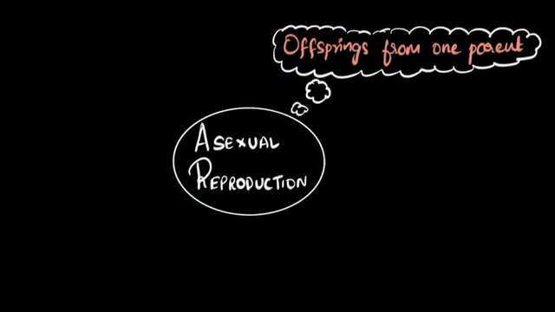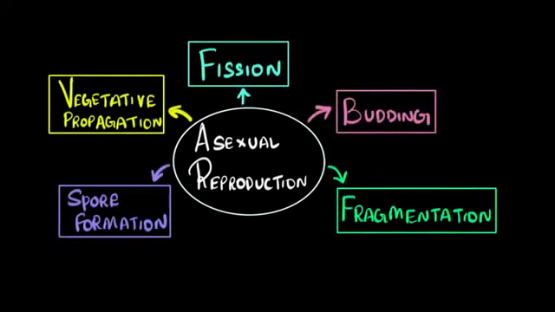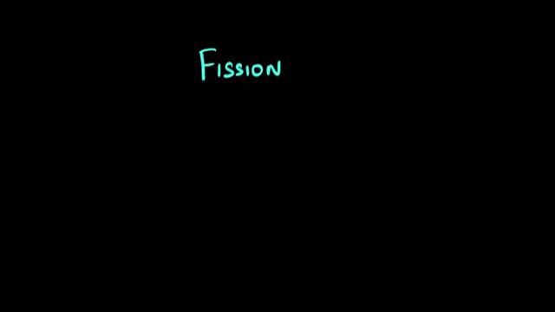And therefore, let's talk about their types. So let me get rid of this. Asexual reproduction can be broadly classified into 5 types. And let's not worry about their names right now because I want to talk about them in great detail and I can't do that in one single video. And so in this particular video, we will focus only on the first type called fission. So let's talk about fission.